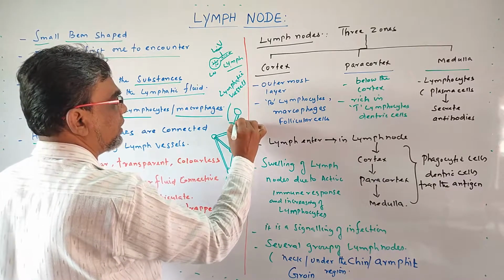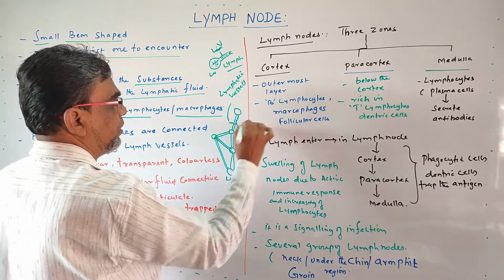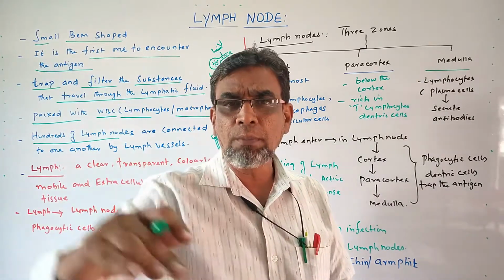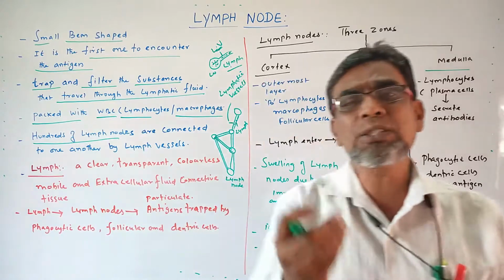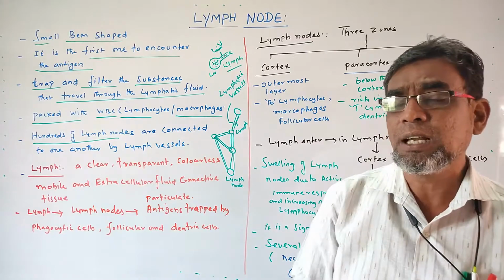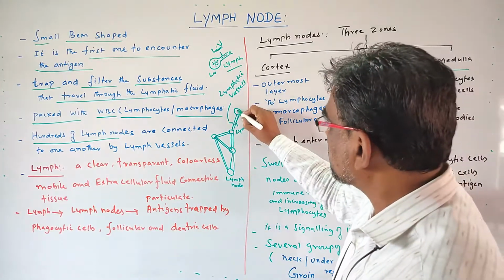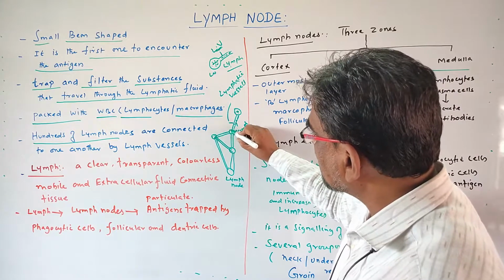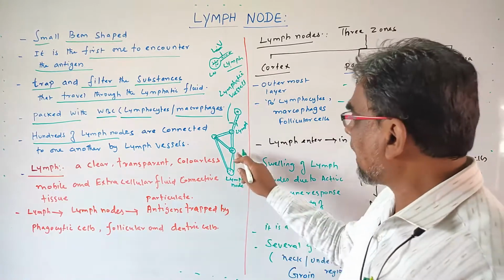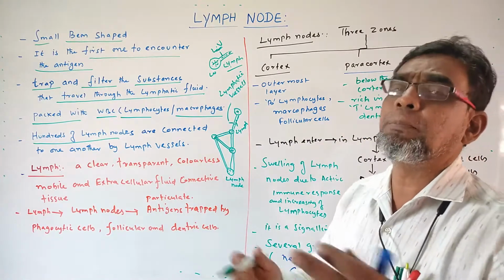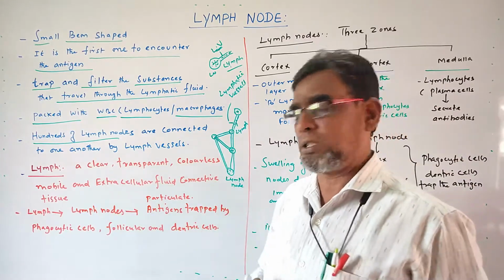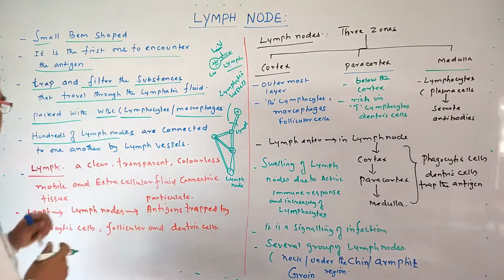So this fluid is called what? Lymph. So blood goes by blood vessels. Blood travels through blood vessels. Like that, lymph is a fluid, a colorless mobile fluid which travels through the lymphatic vessels, which enters inside the lymph nodes. So here lymph nodes has special lymphocytes. The antigens are trapped inside the lymph nodes by the lymphocytes, by the macrophages, by the plasma cells, and by the dendritic cells, like that. This is the mechanism of lymph nodes.